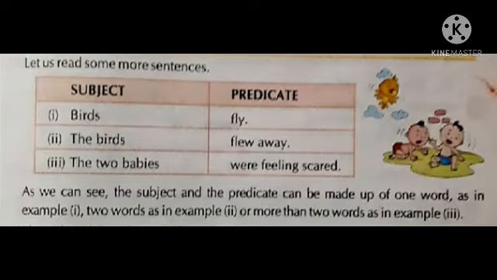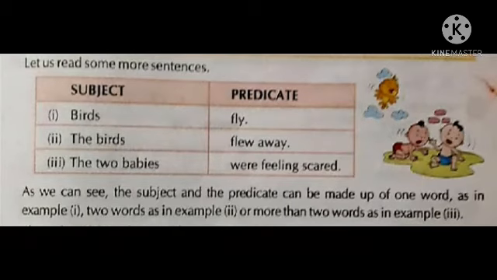Yes, let us read some more sentences. First, here you can see in this picture, subject is birds and the predicate is fly. Birds fly. The birds flew away. The two babies were feeling scared.